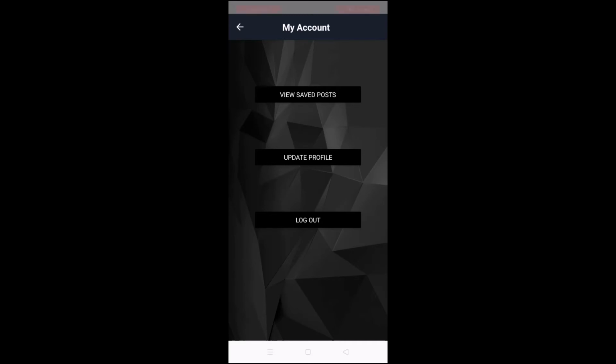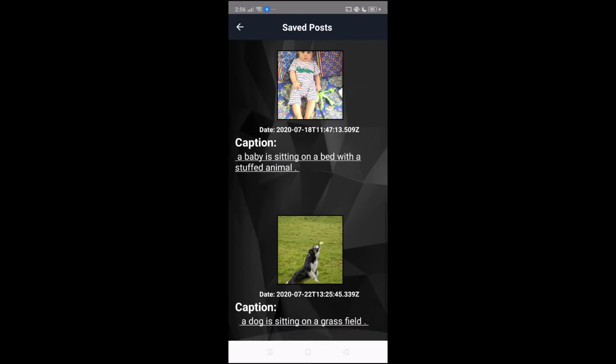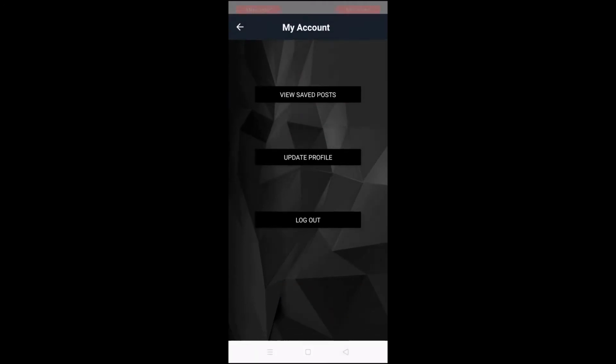View saved post. We see this user has 4 images with their respective captions saved, also with the date they were generated. Going back, we can also see we can update the user's profile here.